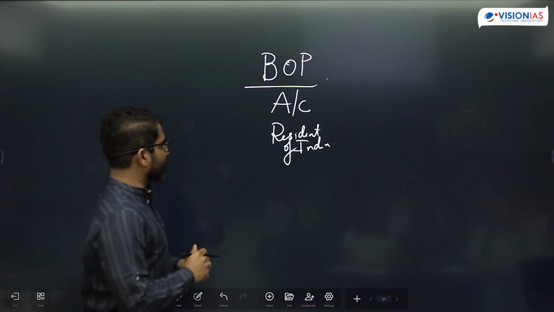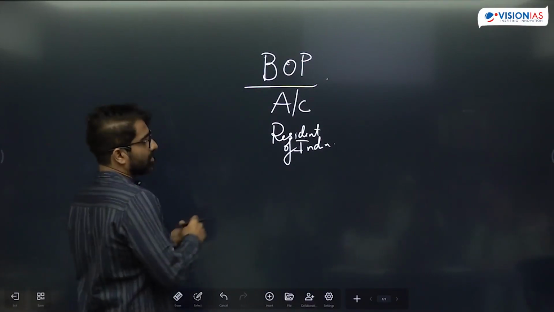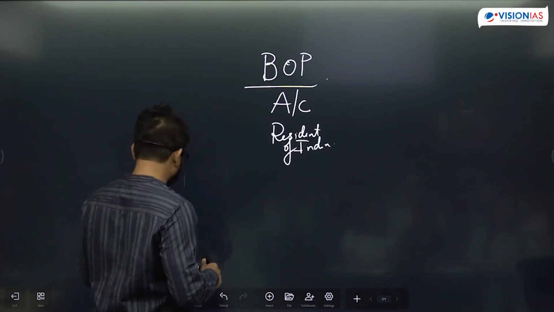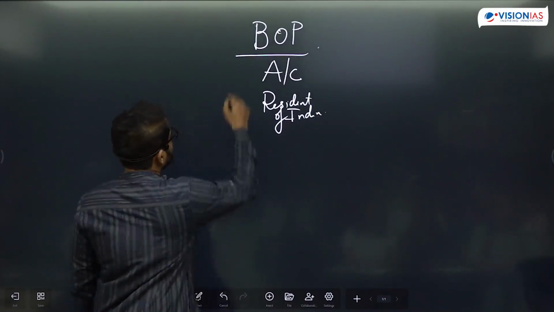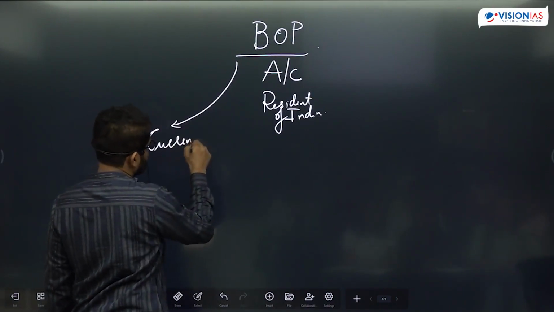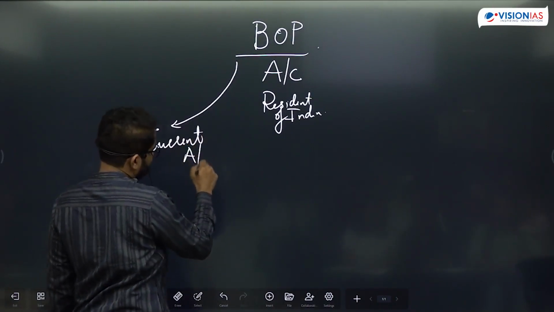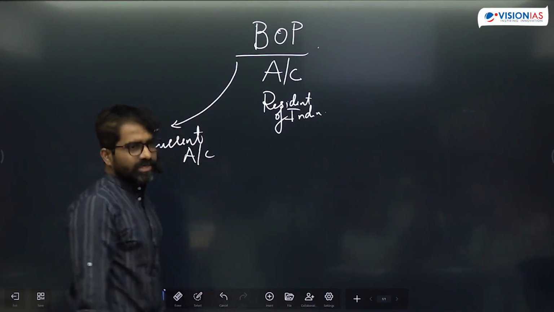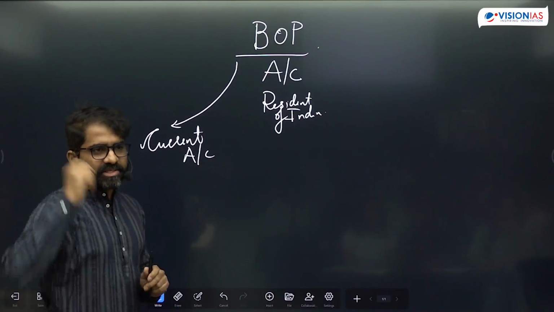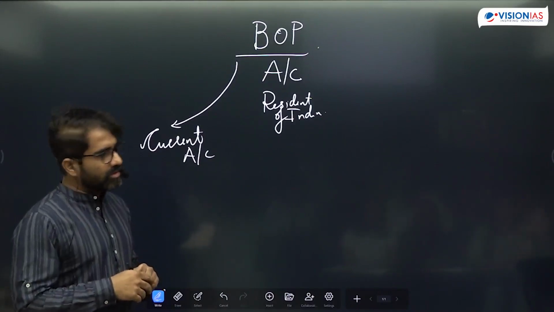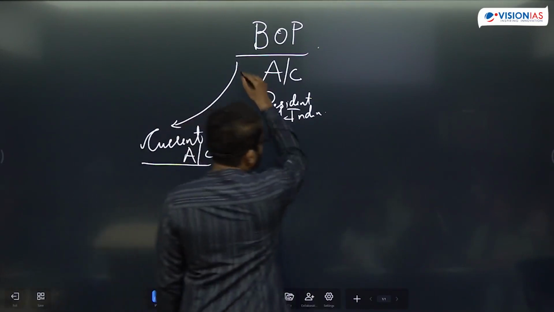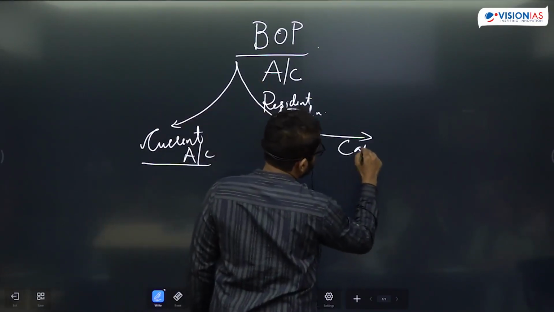So these economic transactions include several things which we can classify into two different accounts. One is the current. So this is the old classification, which we all know. RBI is following this classification. Generally, the data is released like that. But there is also one more data, which is called the BPM6 data. Okay, so we'll also try to understand that. So this is current account and capital, current and capital.